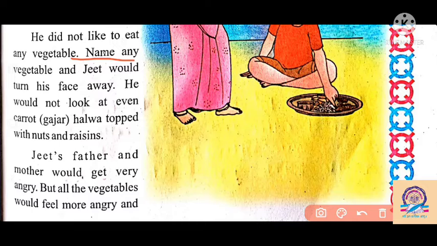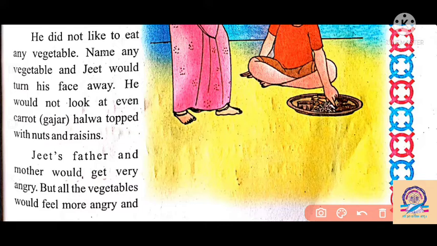Name any vegetable and Jeet would turn his face away. When his mother said, "I have made this vegetable," Jeet would turn his face and say no angrily. "I would not like to eat any vegetable."